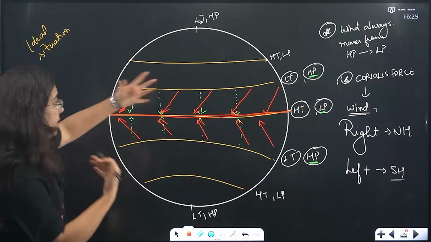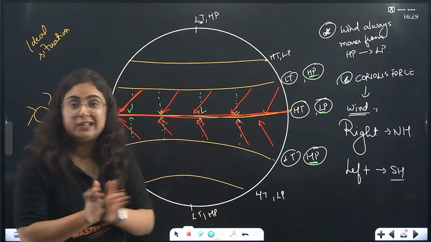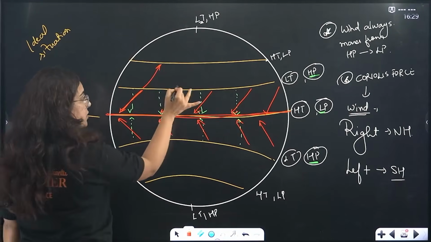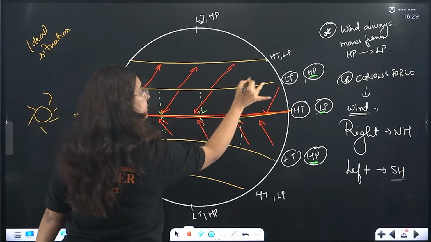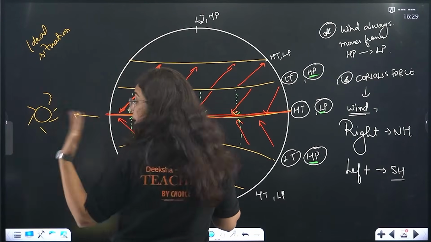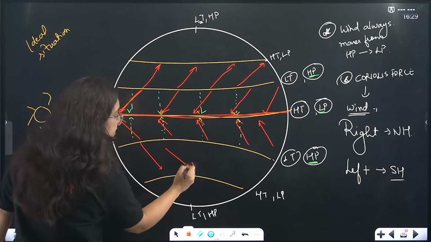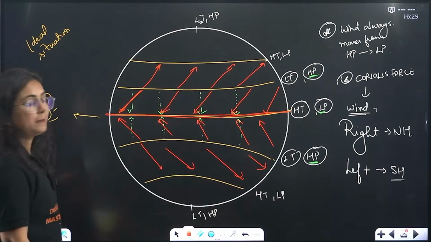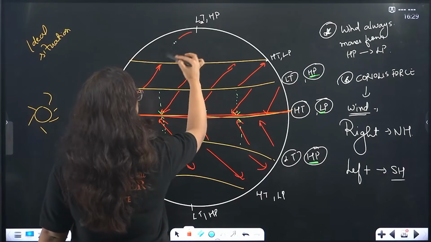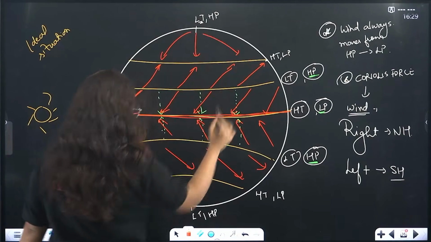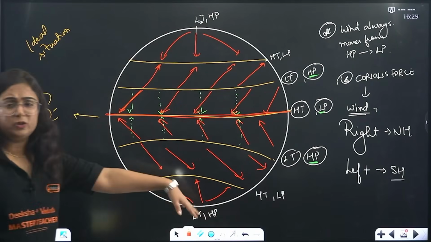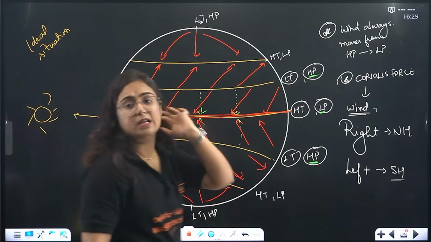Now, move beyond: high pressure to low pressure, tilt towards the right. Here is high pressure, here low pressure, tilt in the right. High pressure to low pressure, tilt towards the left. This is how it works. High pressure to low pressure. I just wanted to create a 3D image and hence I did this.